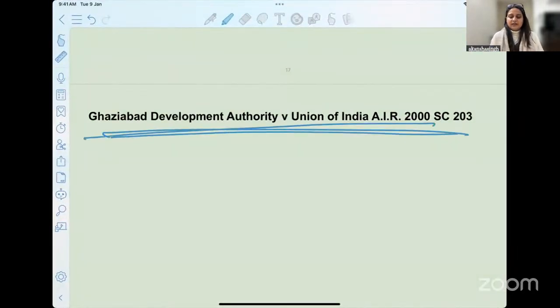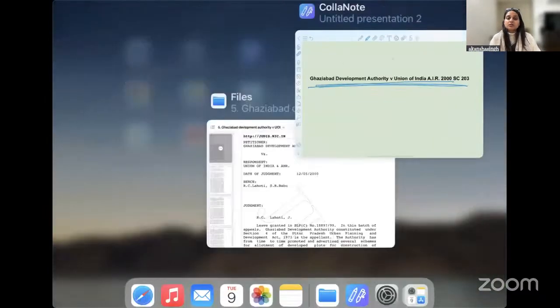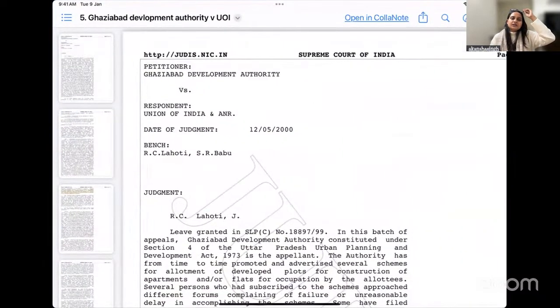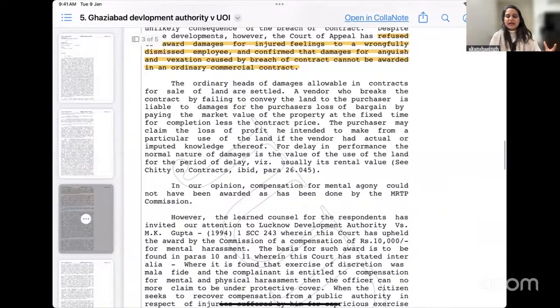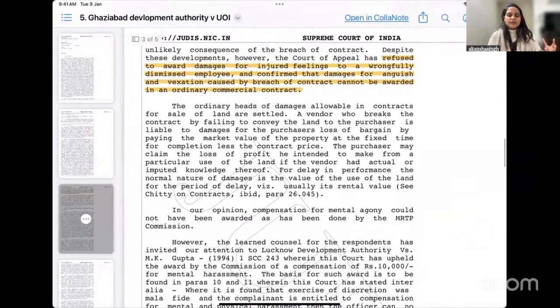This particular development authority was issuing a lot of schemes, and people used to enroll for the scheme and started expecting delivery of possession of the house. They invested money, but because the houses were not delivered, a lot of complaints reached the court. The court then tried to find out what amount of compensation to give in the given set of facts. Do we have to acknowledge mental agony, or award damages for that?